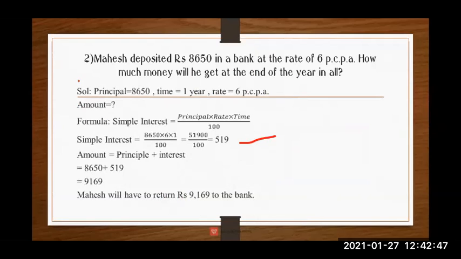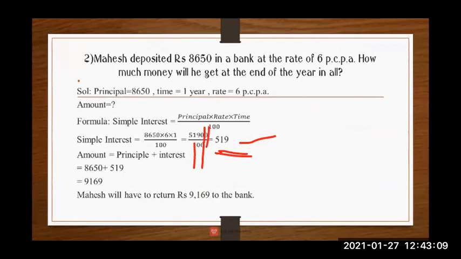I got the answer as 51,900 divided by 100. That is the formula. So here I have cut 20 and here also I have cut 20. The same answer, 519, I got.